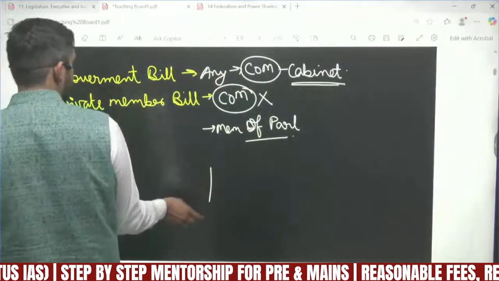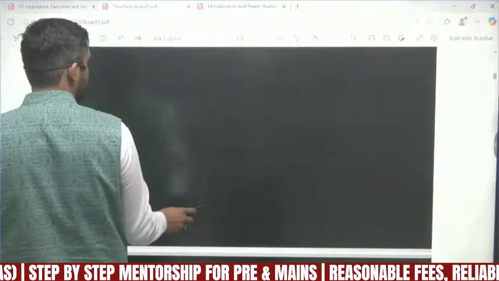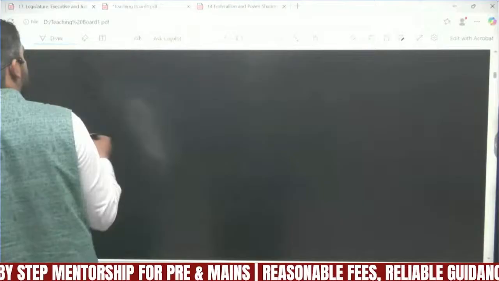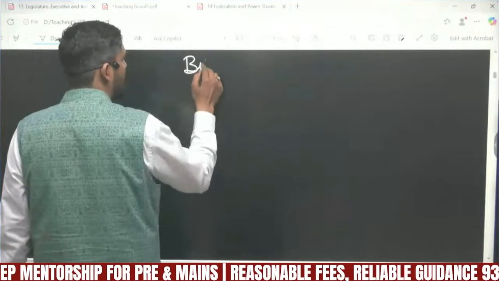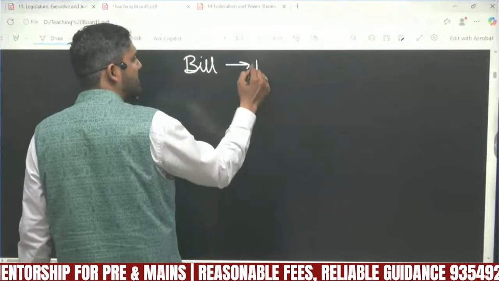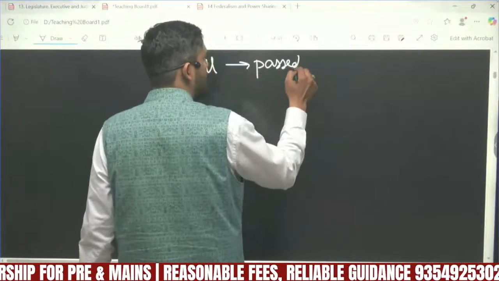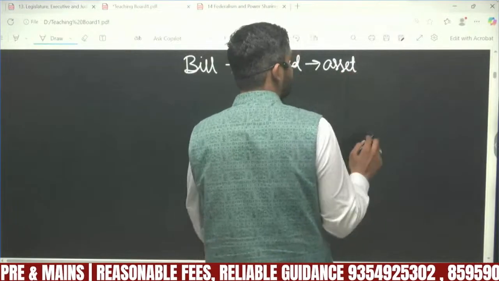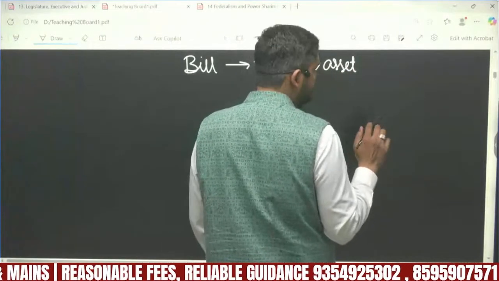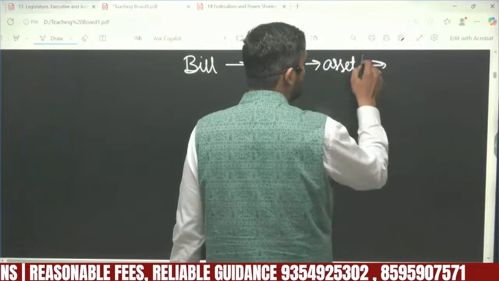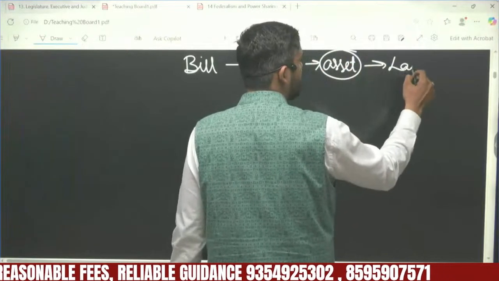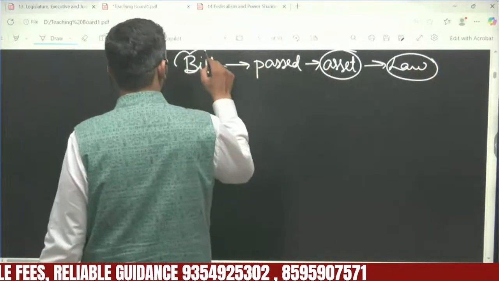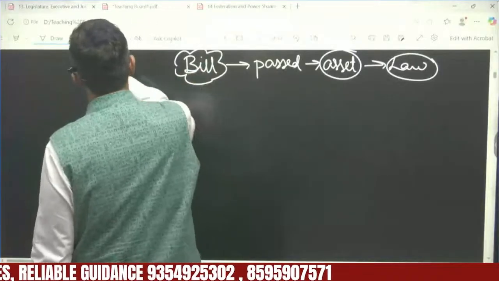You know this, that there is first a bill, which after being passed by the lawmaking body and getting assent, from the president if it's at the central level, and from the governor at the state level, becomes a law. Now this bill is of several types.